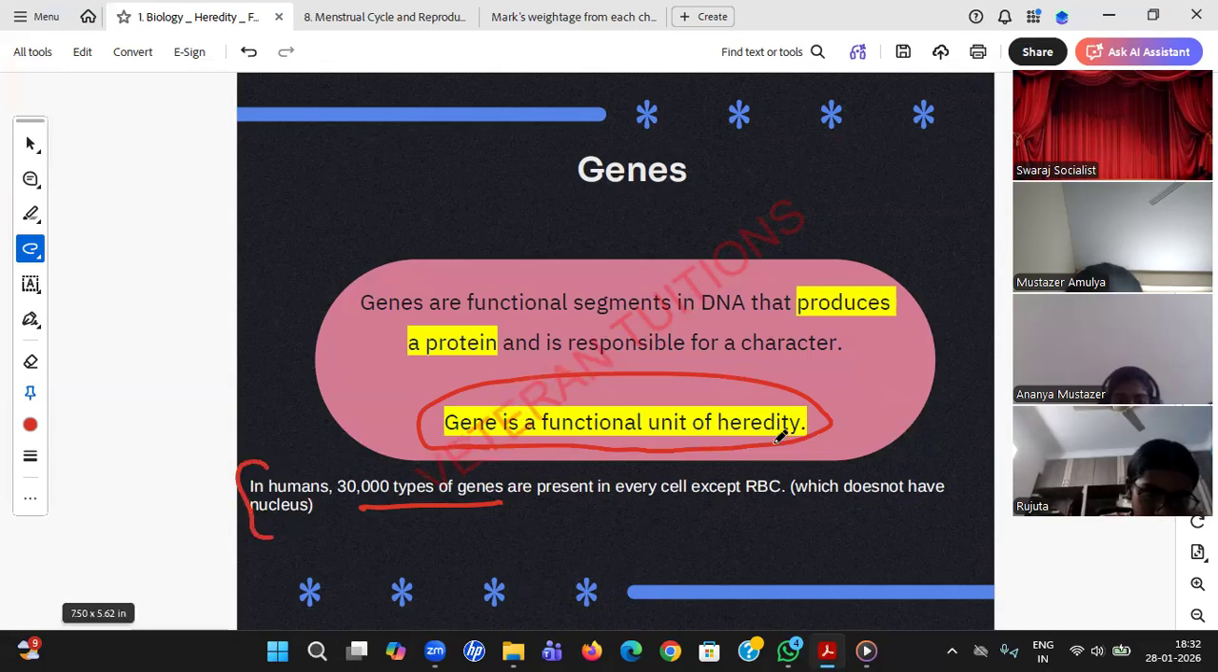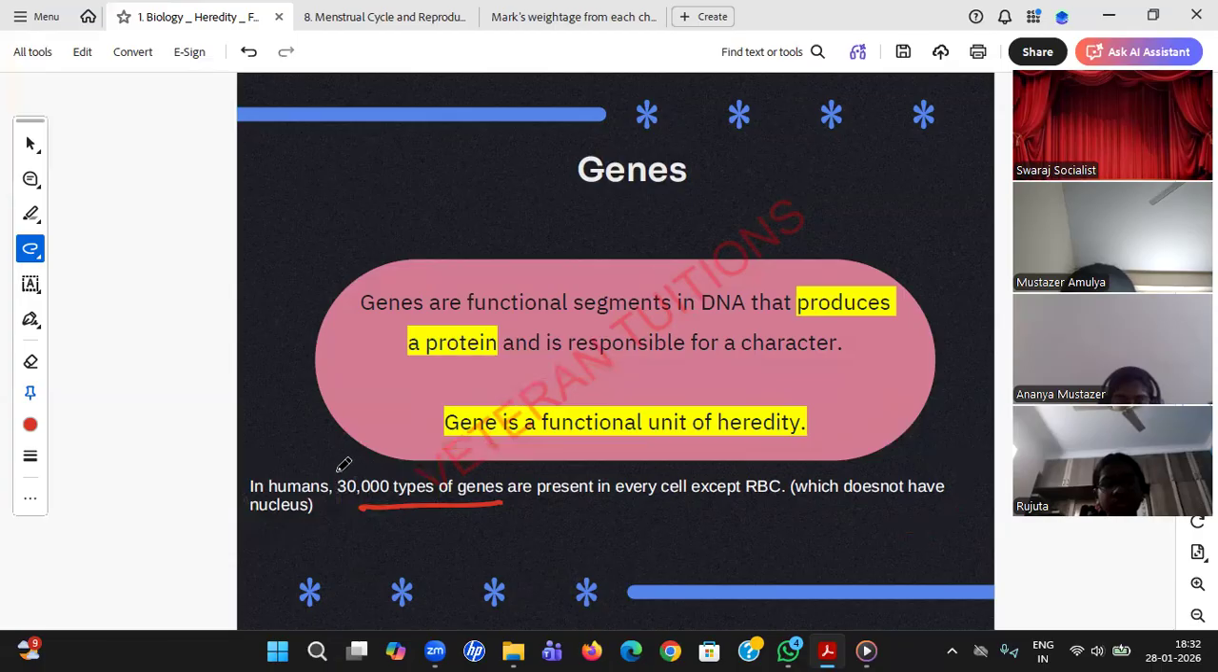This one you don't try, it's not required. These are just to make the subject curious so you can understand things better. So in every cell we have DNA, and in every DNA we have 30,000 types of genes, except RBC. RBC story is different. It doesn't have a nucleus first of all. That's why I said except RBC, red blood cells.